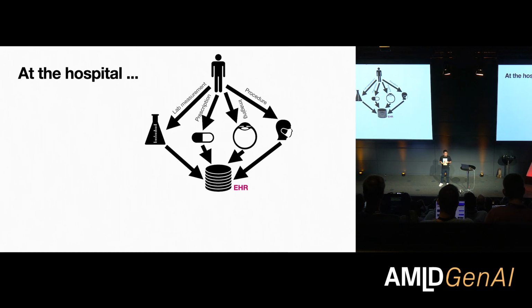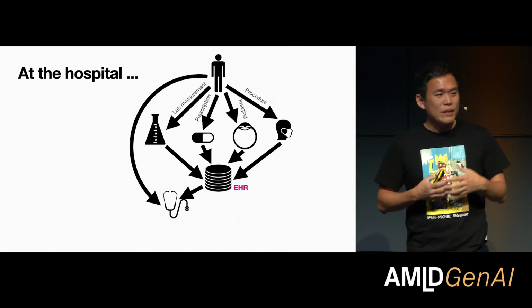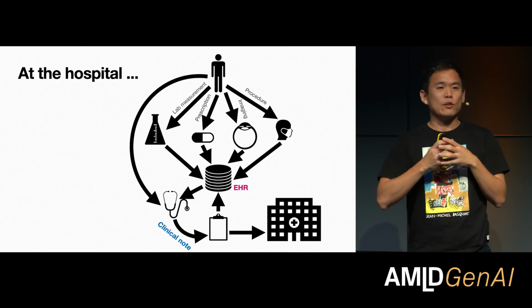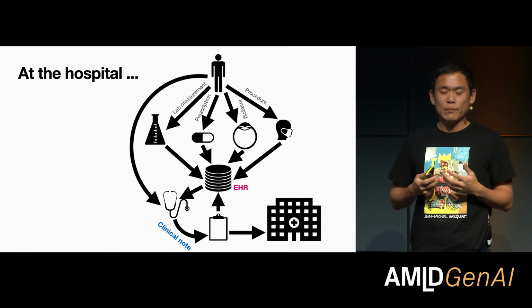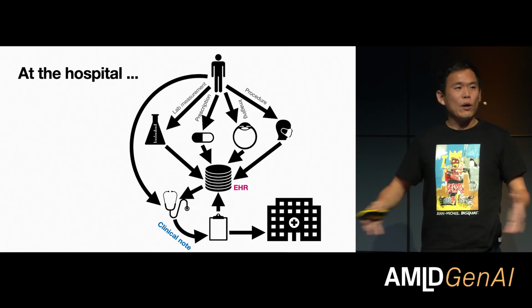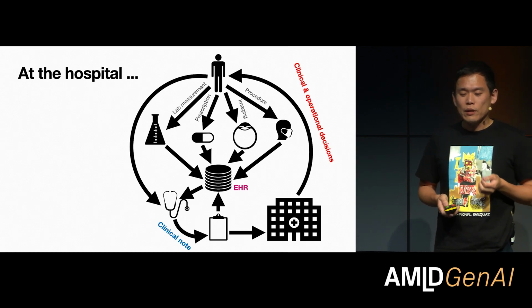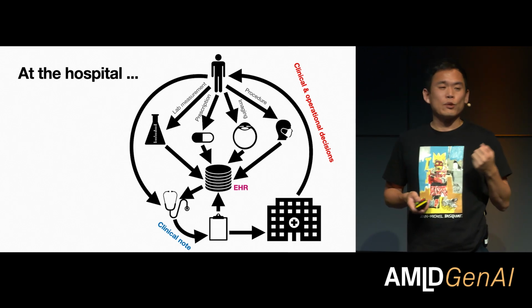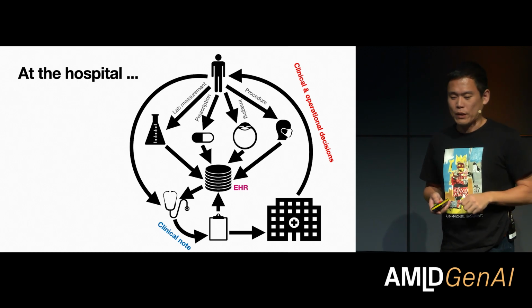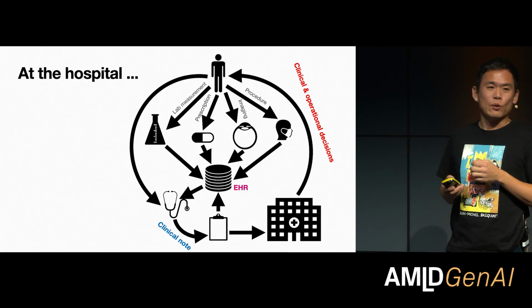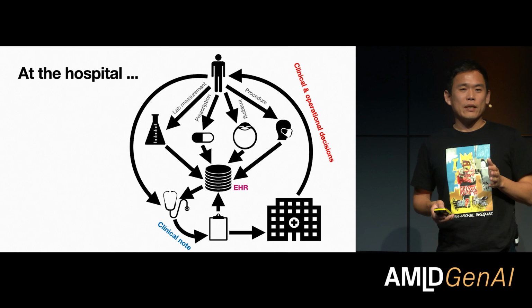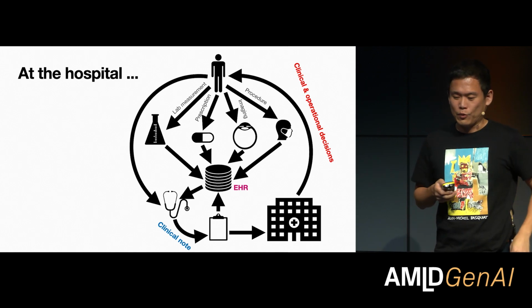Based on what has been done to the patient or the measures from the patient, the clinician is going to meet with the patient, trying to consult them. And then based on that, the doctor is going to write a clinical note summarizing what has been done to the patient and everything that the doctor knows about the patient, based off of which the whole hospital system is going to make various clinical as well as operational decisions. Will we admit the patient? Will we discharge the patient? Are we going to prescribe further, let's say, follow-up drugs for them? Or are we going to just schedule a follow-up care course? And on and on. There are so many decisions that need to be made, and that are made every single second in any reasonably sized hospital system in the world.